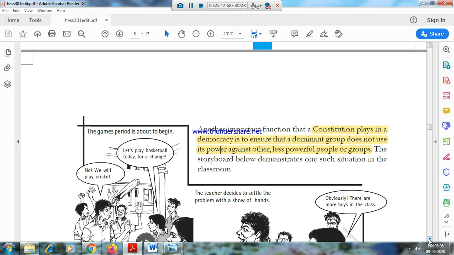So boys will decide to play cricket, whereas girls don't get to say anything. Is that right? That is not right. So minorities' interests should also be considered. Numbers are important only to elect the representatives. Numbers are not important to decide what to have and what not to have. This is very, very important.